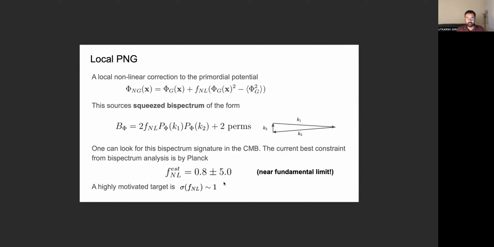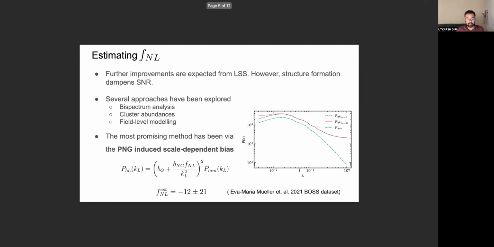But unfortunately, you cannot reach this level just by analyzing CMB maps, because we have already nearly hit the information limit on FNL that CMB maps have. And because of this, the focus has now shifted to the other cosmological field that we have access to, which is the large scale structure. And the prospects of detecting FNL from LSS are very promising as well as very challenging.